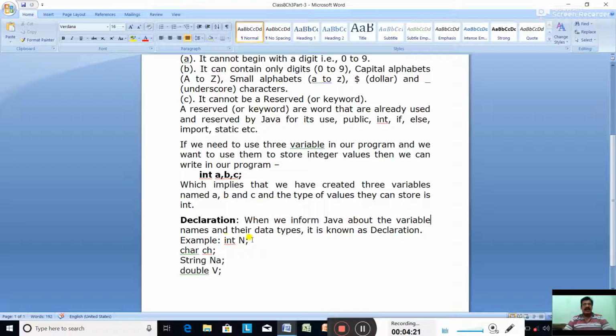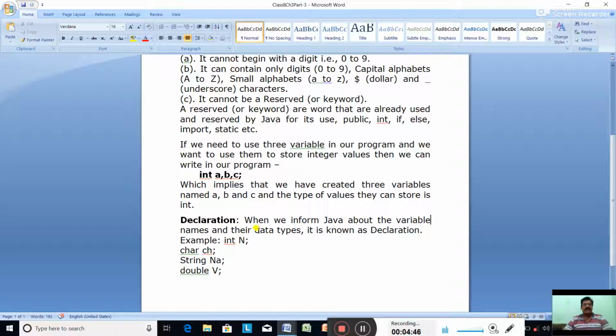Like int n, the variable n is declared of what type? Integer type. char ch, the variable ch is declared of what type? Char type. String na, the variable na is declared to store a string value. double v, the variable v is declared to store a double value. So the space will be reserved to hold these values.